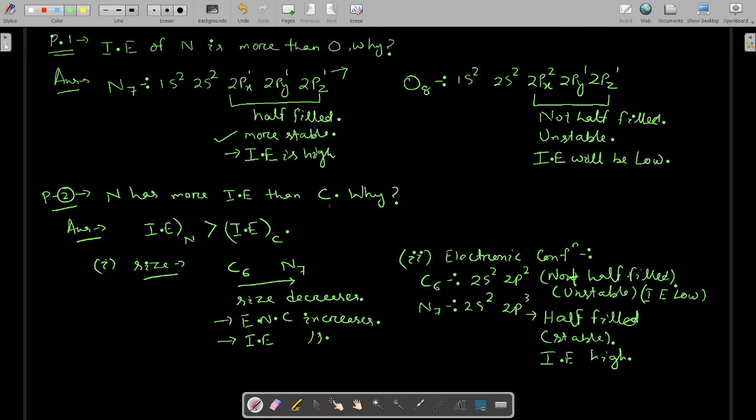This is what the question is asking, that ionization energy of nitrogen is more than that of carbon. Okay, understood.